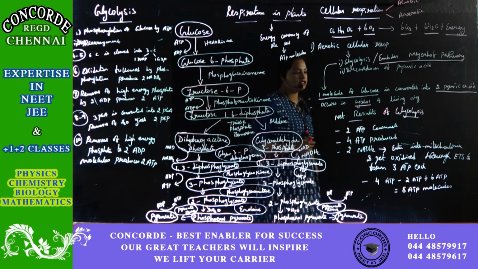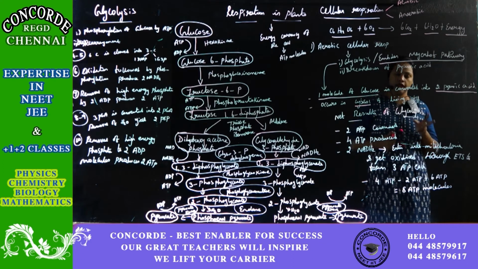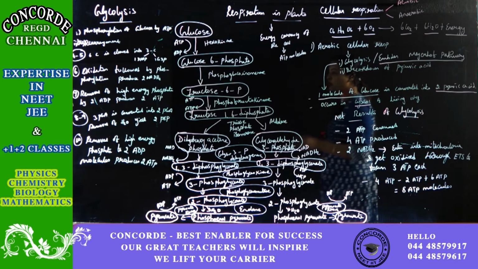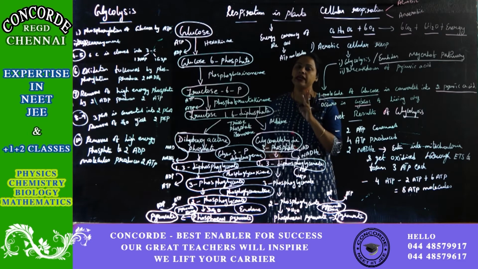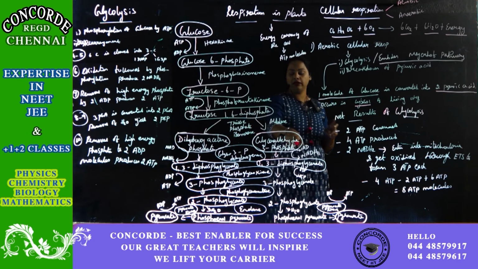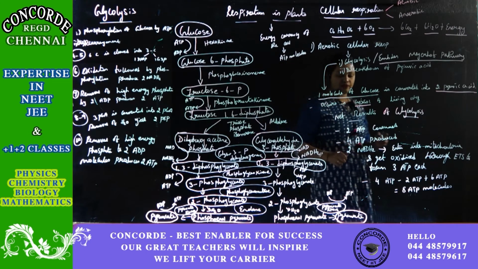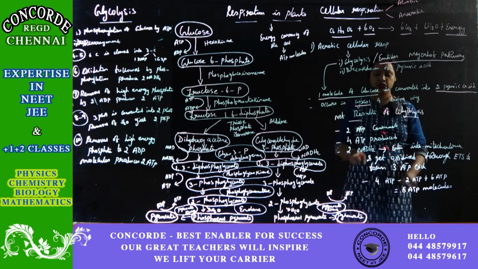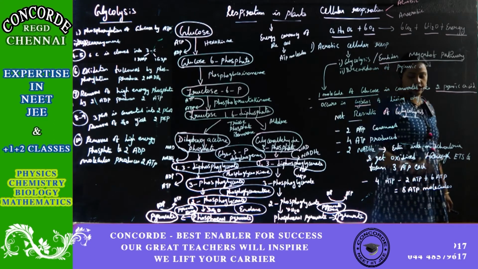So through the electron transport system, one molecule of NADH2 will be oxidized to form 3 ATP molecules. So here 1 NADH2 is equal to 3 ATP molecules. Here 2 NADH2 are there, so totally 6 ATP molecules. Overall, 4 ATP molecules are produced, 2 ATP molecules are consumed, and 2 NADH2, where 1 molecule of NADH2 equals 3 ATP molecules, so totally 6 ATP molecules.